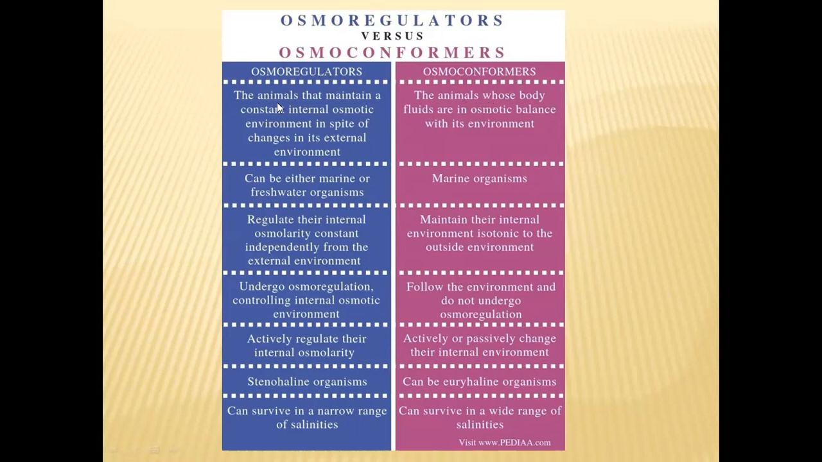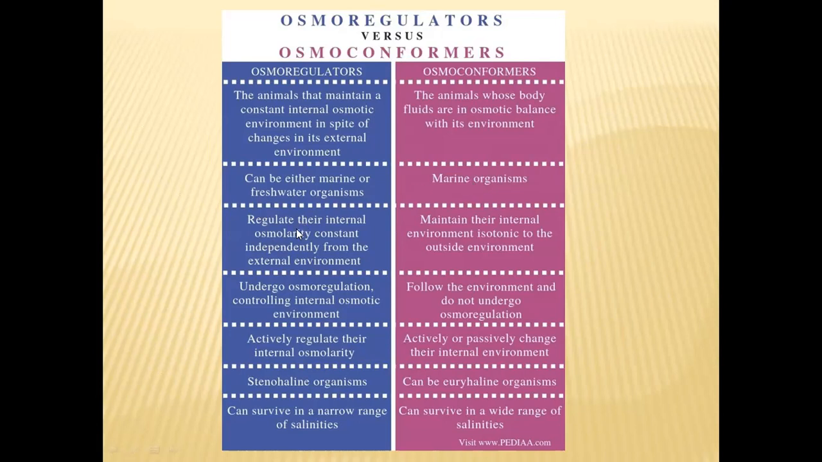But these osmoregulators will maintain a constant osmolarity, or osmotic concentration, in their body fluids, irrespective of the external environment. They do not bother whether it is low or high relative to their body fluids. They will try to maintain the same osmotic concentration in their body fluids. These osmoregulators can be marine or freshwater, and osmoconformers are only marine organisms.